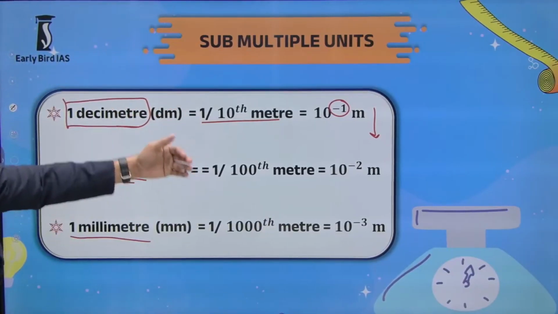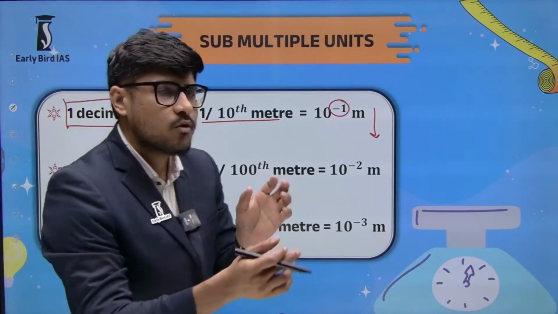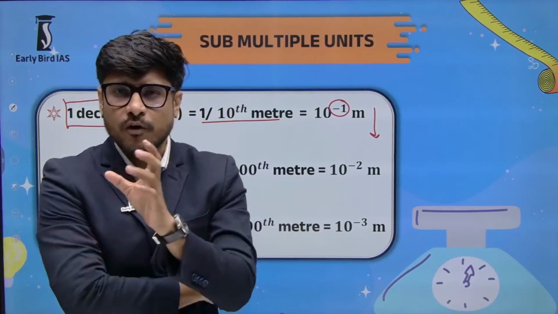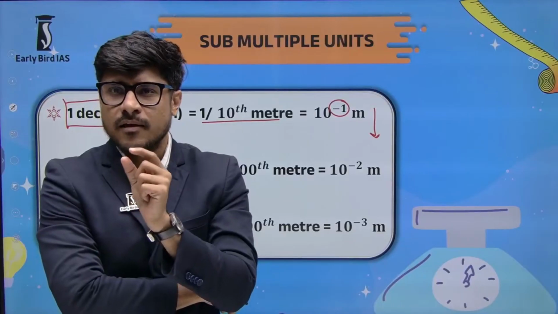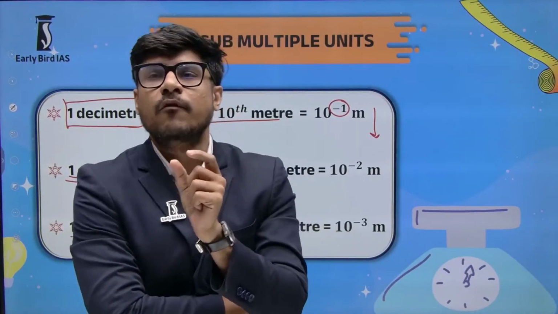So these are the smaller units. Whenever you have to measure a small length, for example, all of you have played with marbles. If I ask you what is the length of this marble, how would you measure?